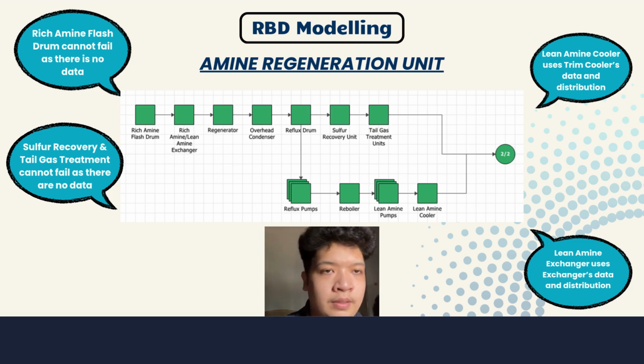And the reflux pumps here were modeled using multiple blocks. There are 2 pumps, with each pump operating at 100% capacity. But for the lean amine pumps, it was also modeled with multiple blocks, but each of these pumps is only operating at half capacity, meaning at 50%.